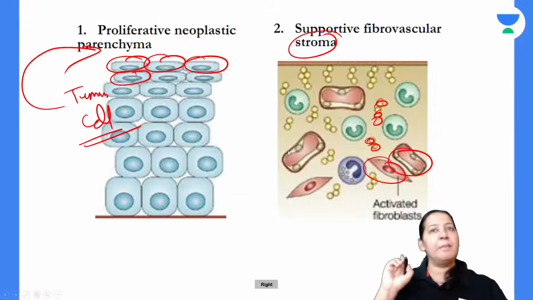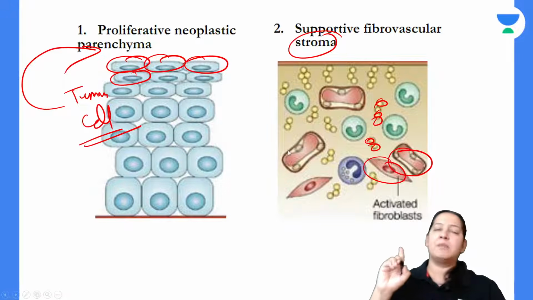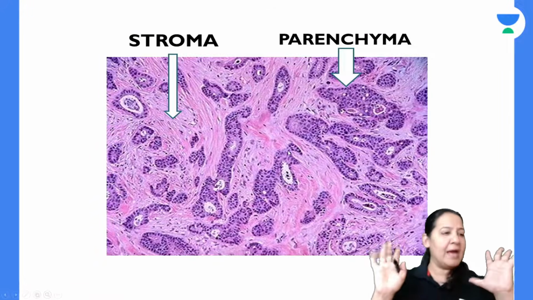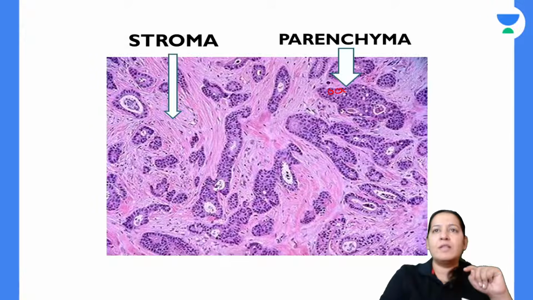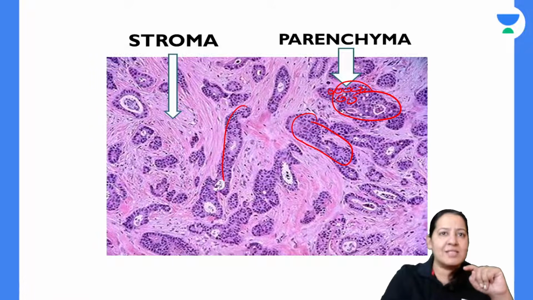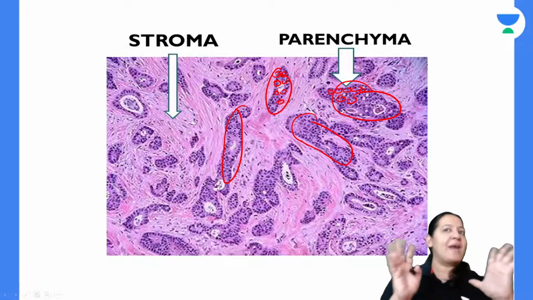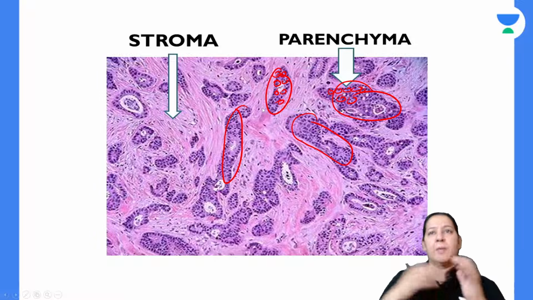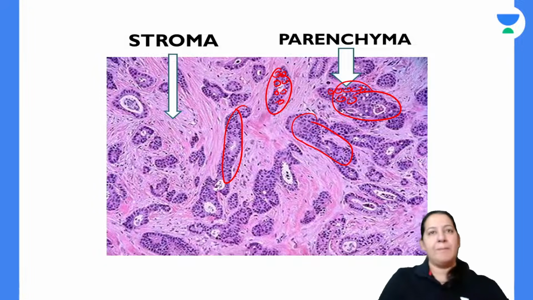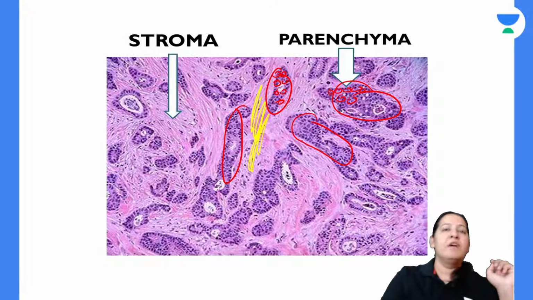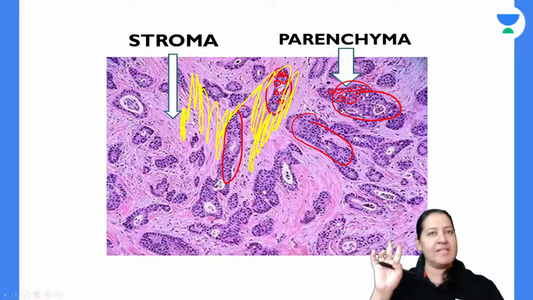There is a special term in this topic I would like to tell you here, which came in previous year question papers. In this diagram, can you see all these are tumor cells? They are arranged in small clusters. In each cluster, please see the multiple tumor cells. So it is the parenchymal component. Appreciate the background, the light pink color, which is showing fibrosis. That is stroma. The two components are appreciated.